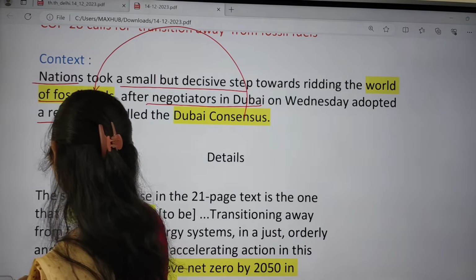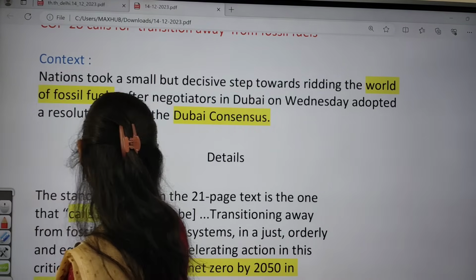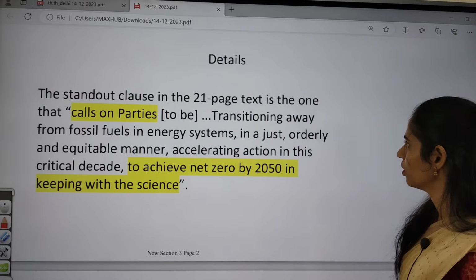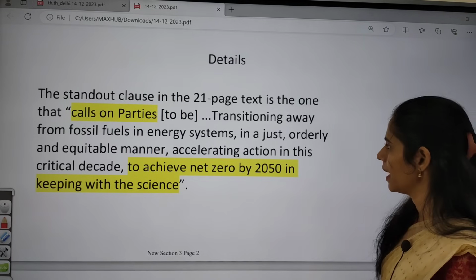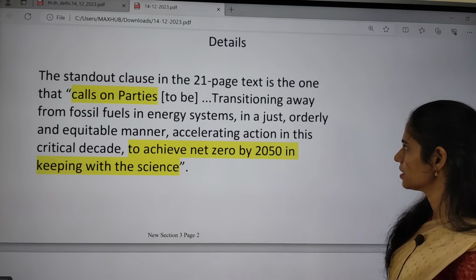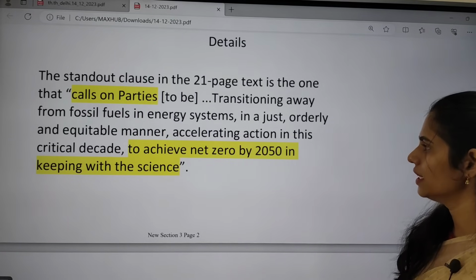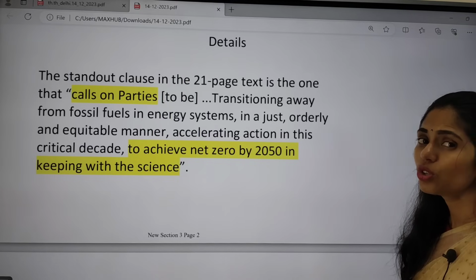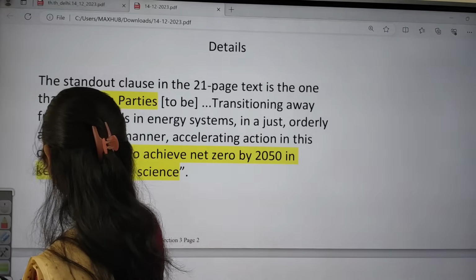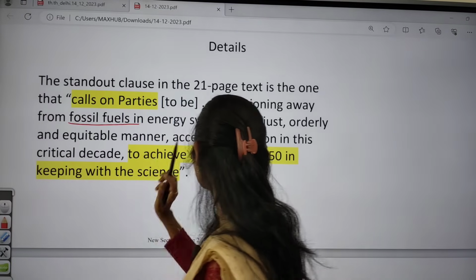If you see some more details, it says the standout clause in the 21-page text is the one that calls on parties to transition away from fossil fuels in energy systems in a just, orderly and equitable manner. So in this COP28, they said we have to go for phasing out of fossil fuels.